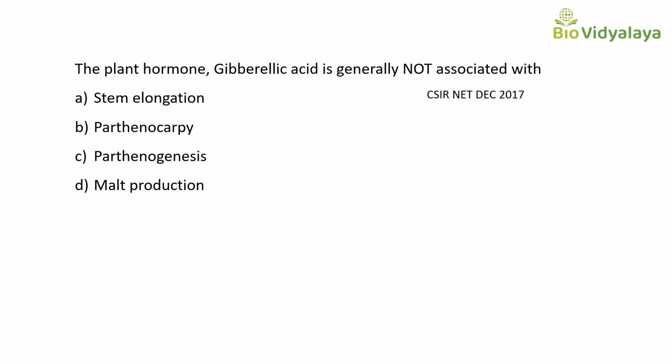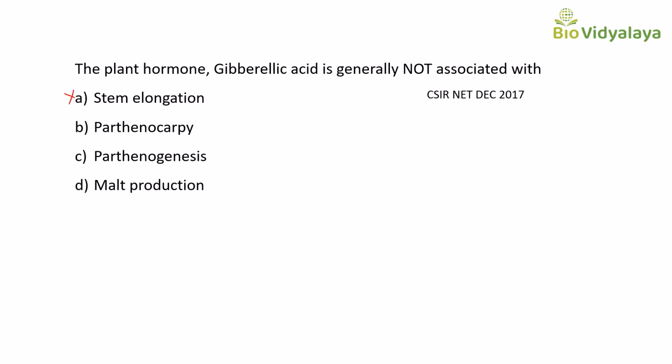Okay. So let's see the options. First option A, stem elongation. Yes, stem elongation is associated with gibberellic acid. This is one function of gibberellic acid. So this is not the correct answer. Okay. Next, parthenocarpy. Yes, this is also a function of gibberellic acid.